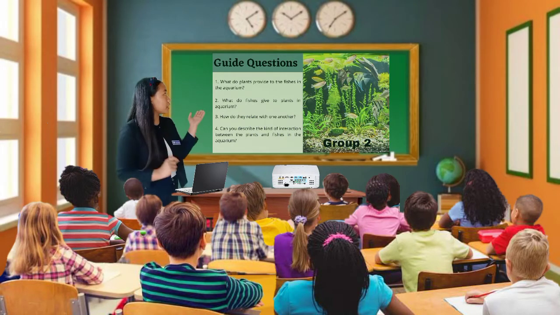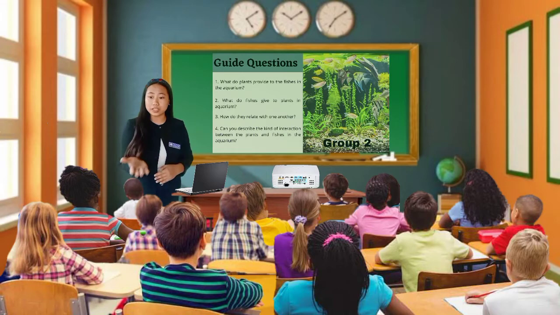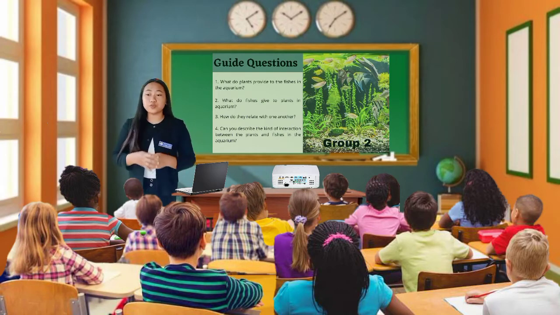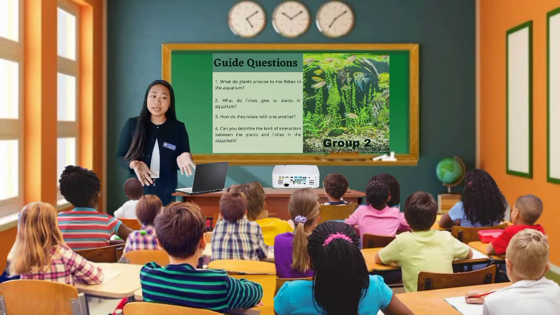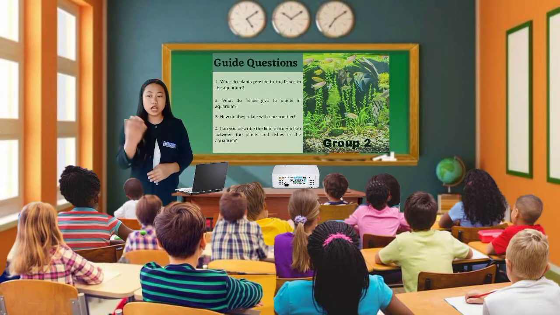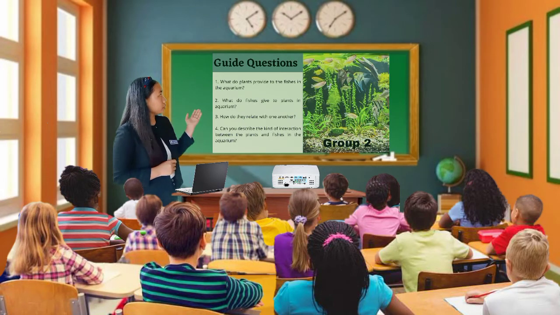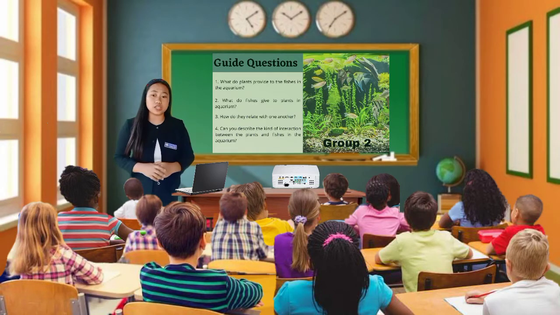So as for the next guide question, how do they relate with one another? Are they both benefited, and why? So what is your answer, group 2? That's right. The fishes provide what the plants need, and the plants provide what the fishes need in the aquarium. So basically, they both provide each other's needs. So as for your last guide question, can you describe the relationship or the interaction between the plants and the fishes in the aquarium?